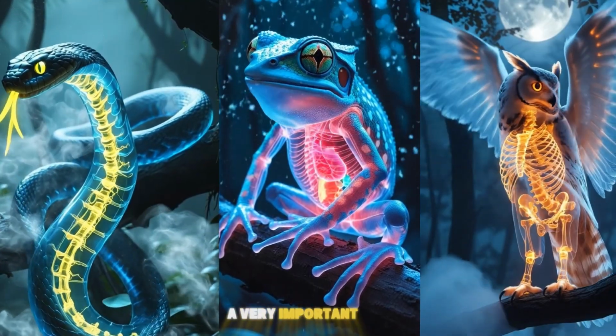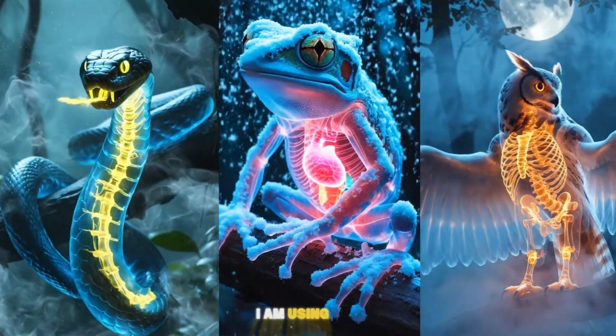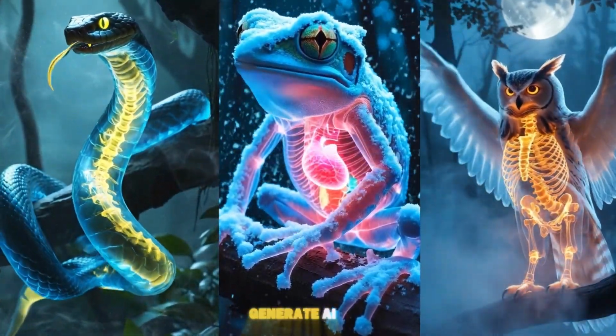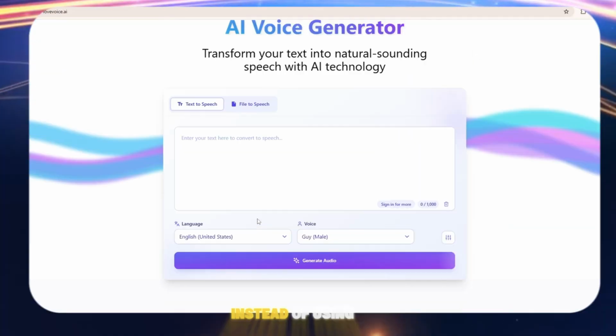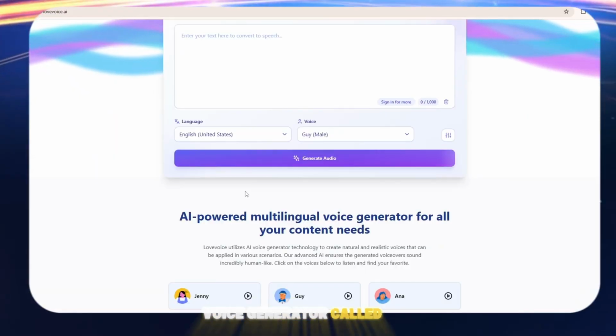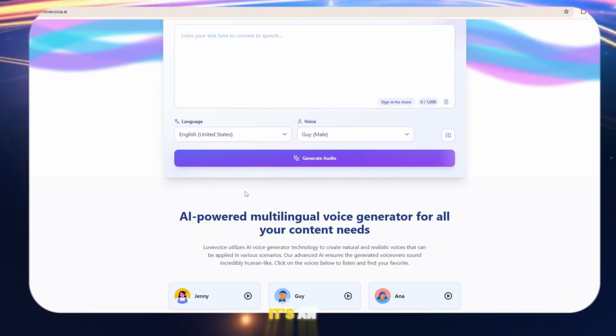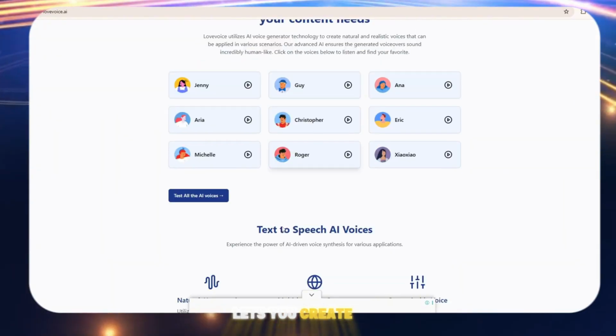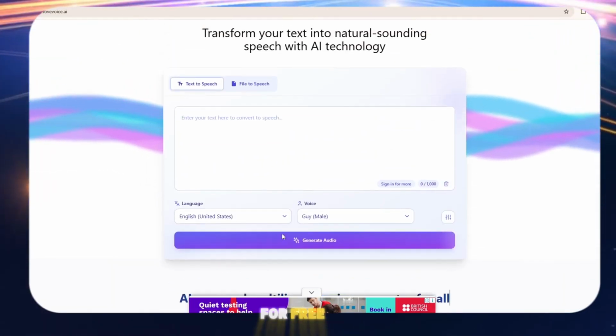Now the videos are ready. AI voice plays a very important role. So for this, I am using a free tool where you can generate AI voice for free. Instead of using paid tools, we're going to use a free AI voice generator called Lovo AI. It's an amazing platform that lets you create professional quality AI voices for free.